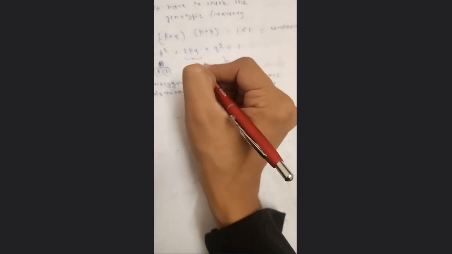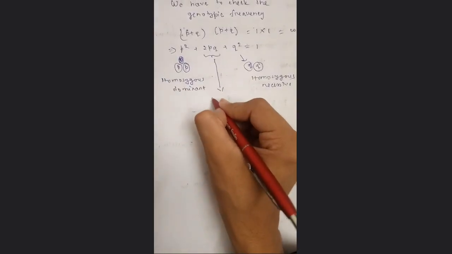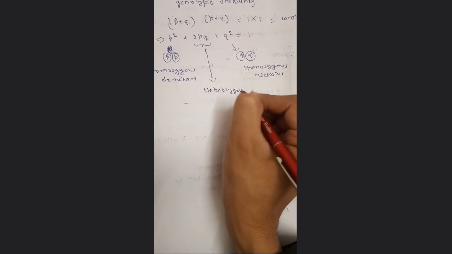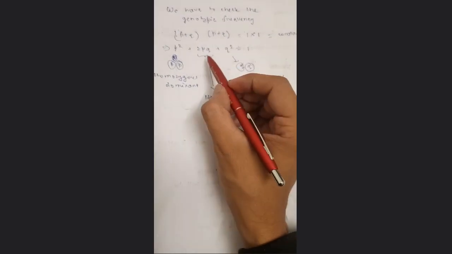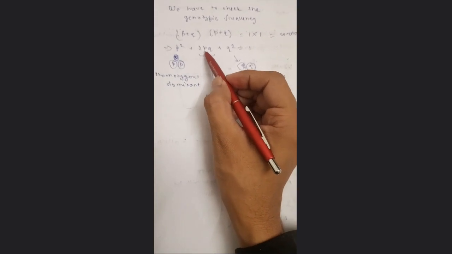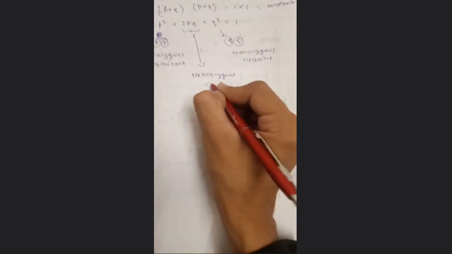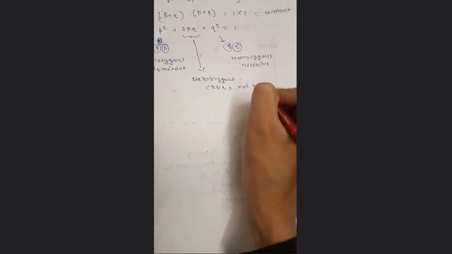And this 2pq, this will be heterozygous. Now one thing has to be remembered, this pq is not the heterozygous, the whole 2 into pq is heterozygous. Okay, so heterozygous will be 2pq, not pq. We will check in the problems when we solve them.